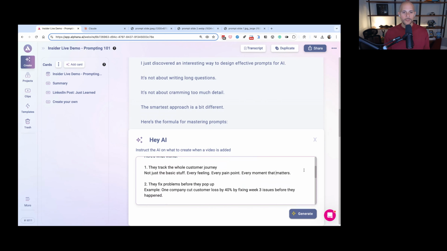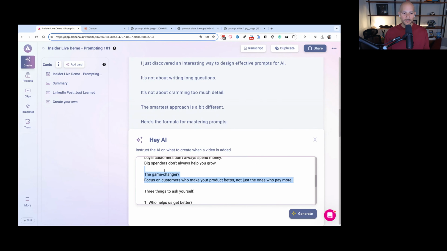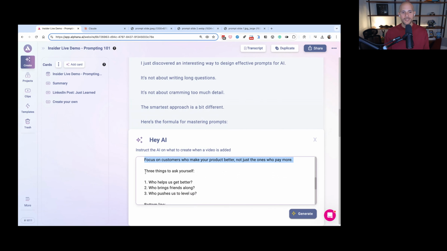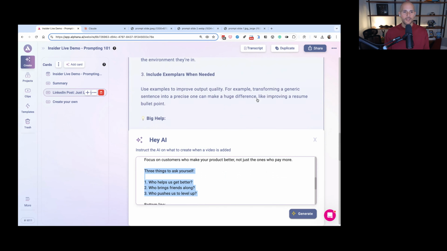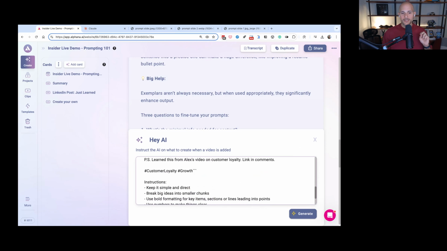So if I keep going, you'll see that this example is very specific with the number of bullets, the big realization, and then the game changer, and then 3 things to ask yourself. Same thing on how this example post is constructed, except completely different topic because it's all based on this video transcript. So that's the example.